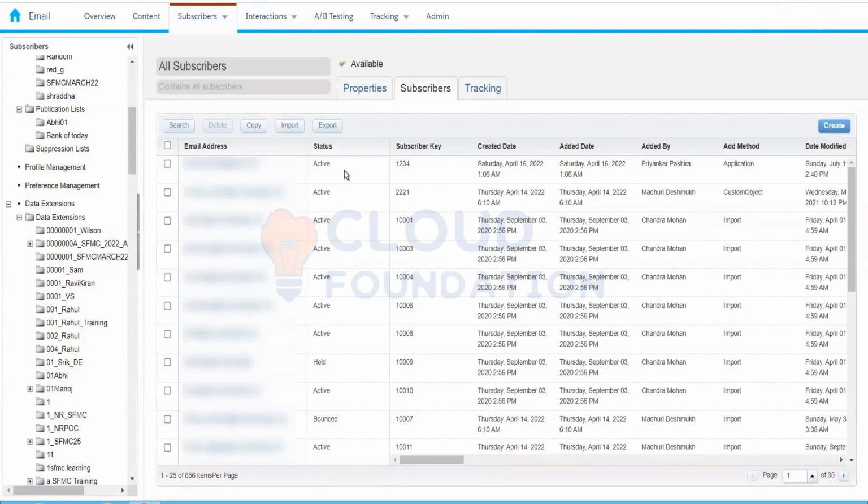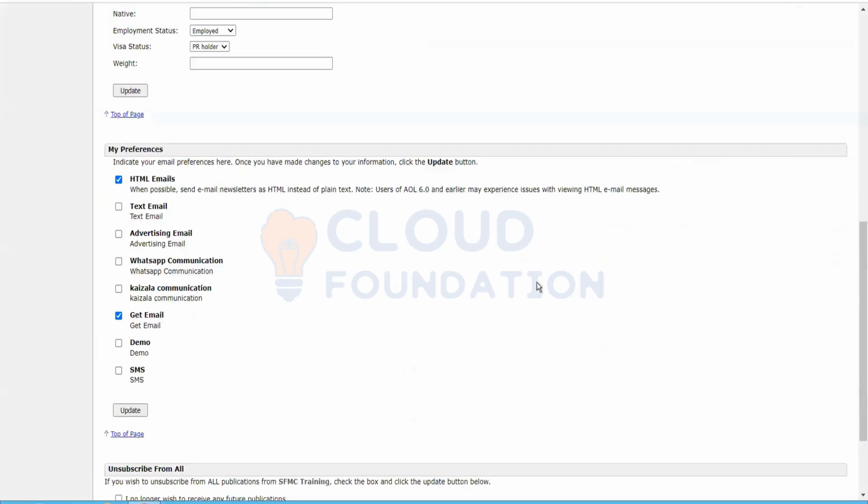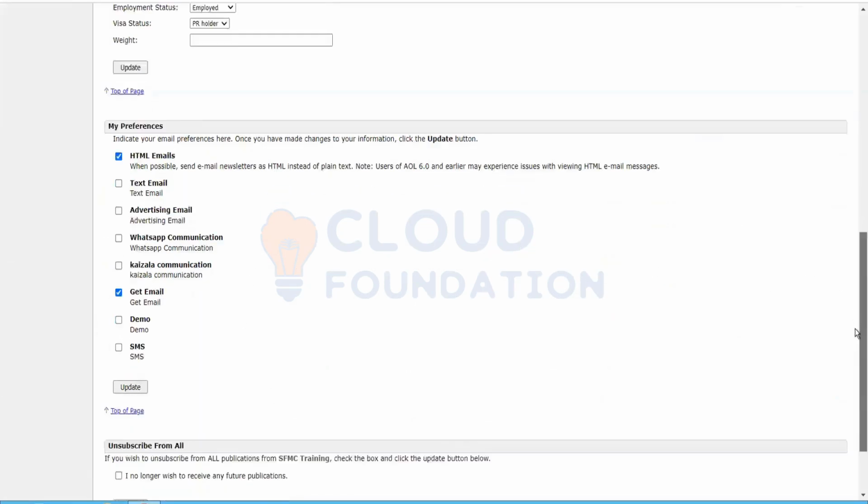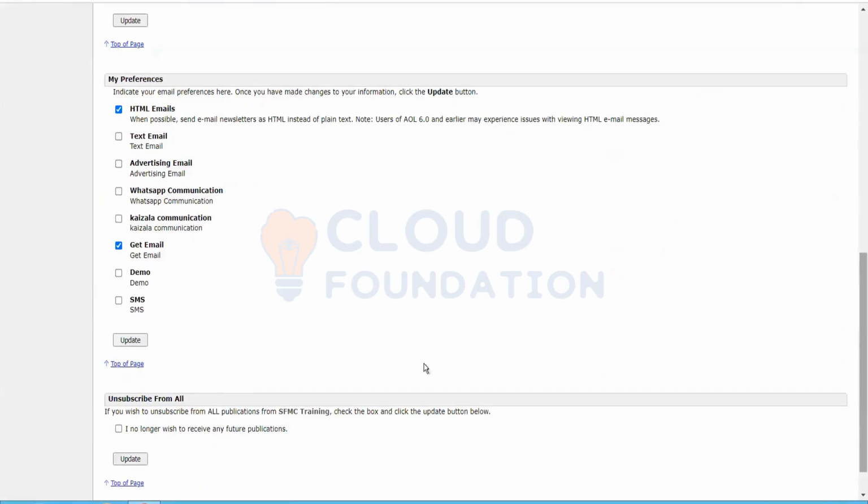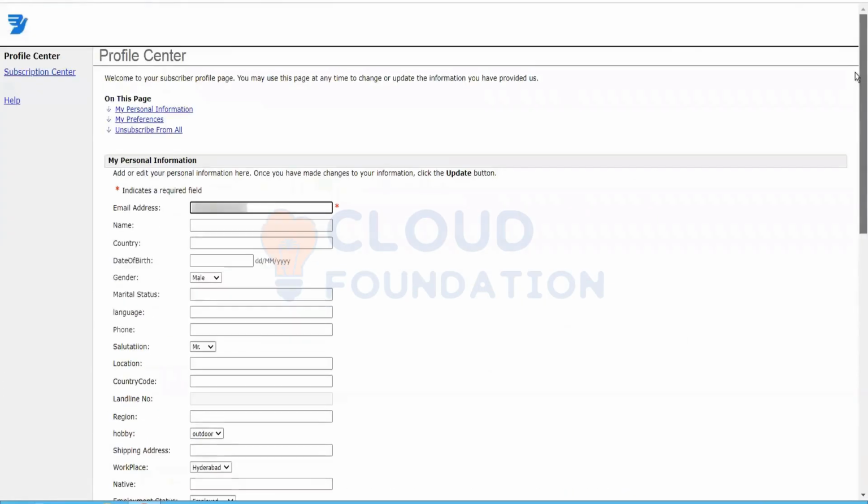If it is active, Marketing Cloud will send the email to this email address without any problem. But if it is unsubscribed, Marketing Cloud will exclude the subscriber from the email communication at the time of the send. When we click on this, the status of the subscriber will become unsubscribed.